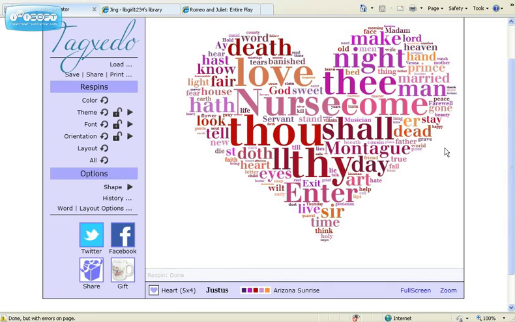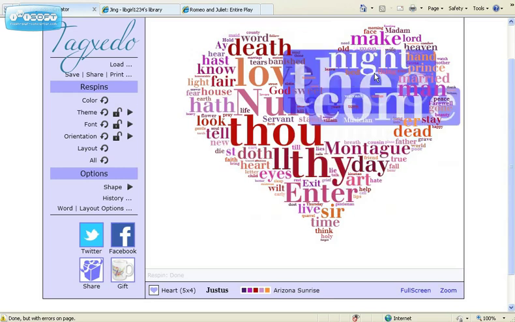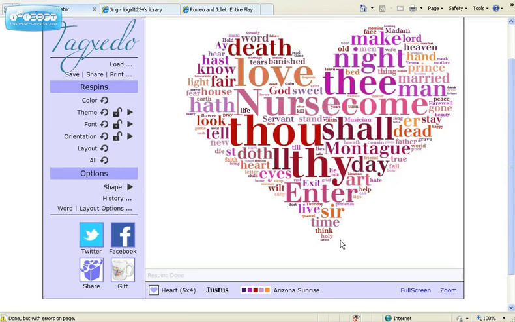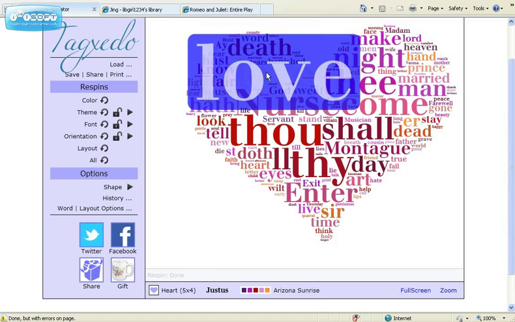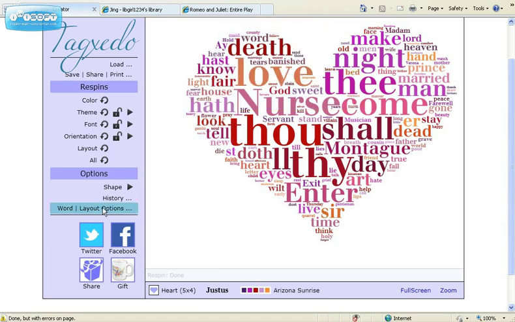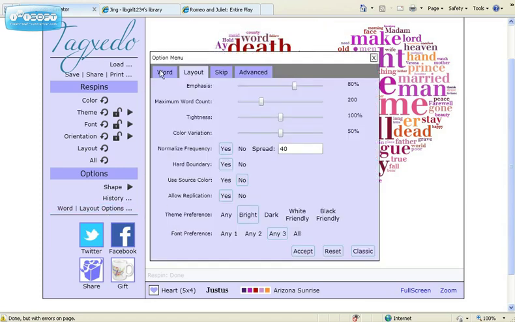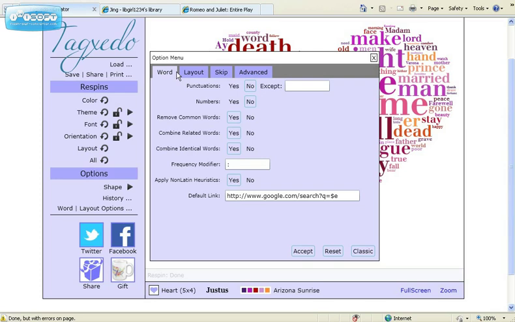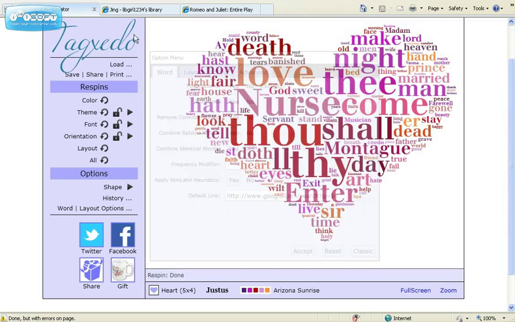So, now I have a better idea of maybe the theme of the play. Thy, day, enter, love, thee. Love is very big. Oh, death is pretty big too. And there are other options. I can choose to include punctuation, which comes into play, let's say, if it's a foreign language. Maybe I want to include numbers. I can choose that. And whatever you do, click on Accept.